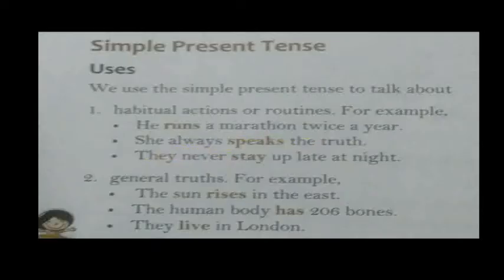Let's see. These are the uses of simple present tense. Simple present tense is used with habitual actions or routines. For example, he runs a marathon twice a year. So it is his habitual action. Every year he runs a marathon. So this is the habitual action, that is his routine.